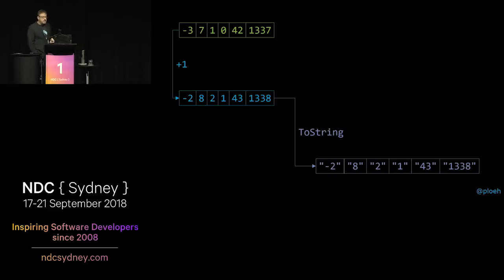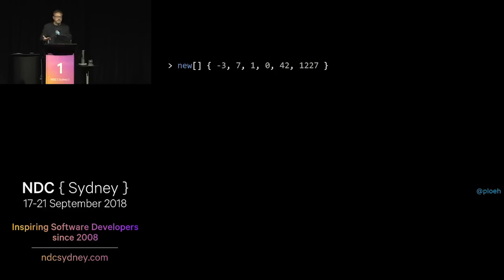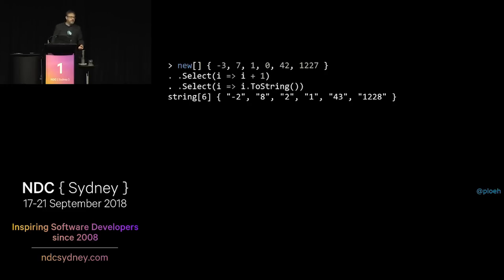So that's good. Often when we talk about structure-preserving maps, in many languages that operation is actually called map. It's a function or a method called map, something like that. But it's not in C#. In C# you could start with an array like this one, and if you want to do a projection, you use the Select method. So this adds ones to the numbers. You can call Select again to turn things into strings, and you get this array out of it.